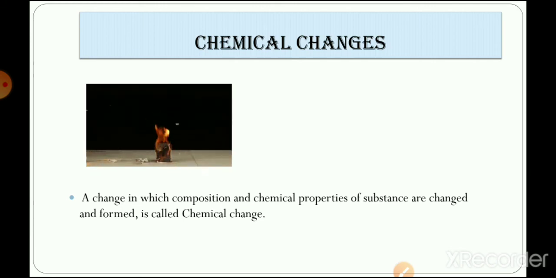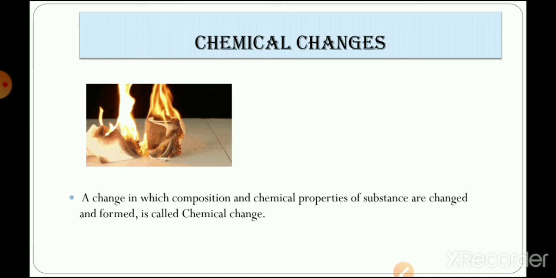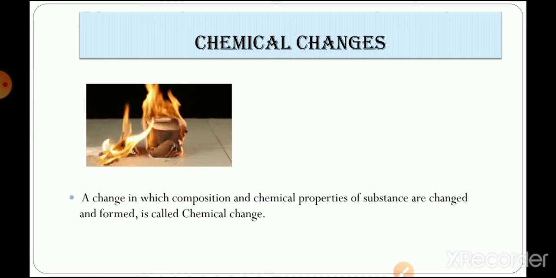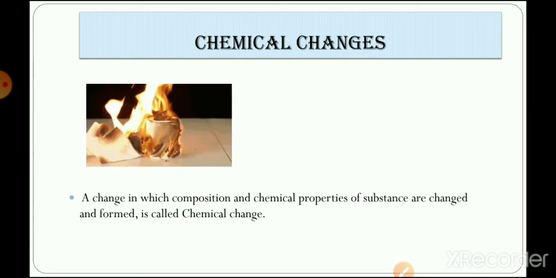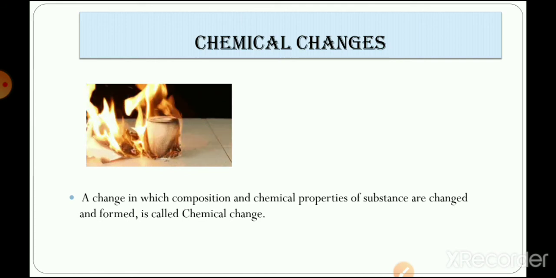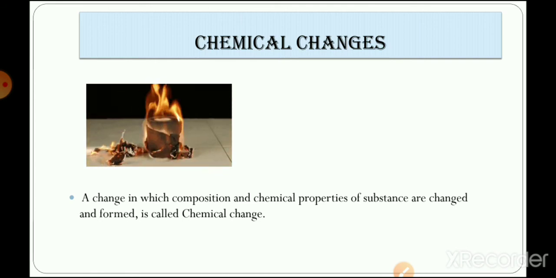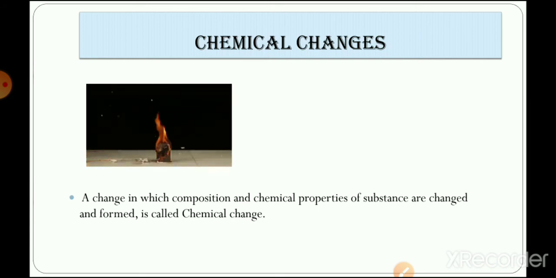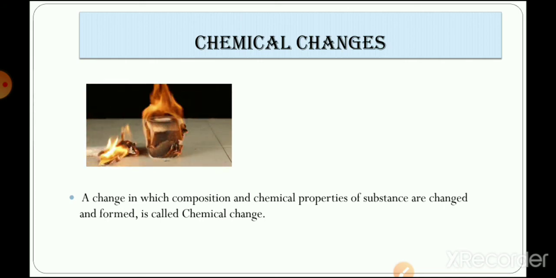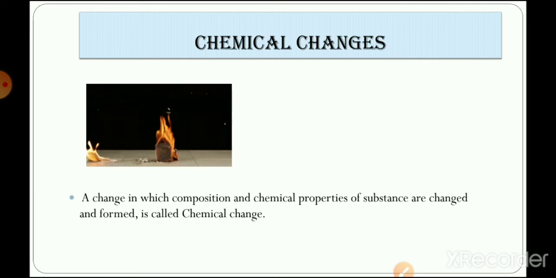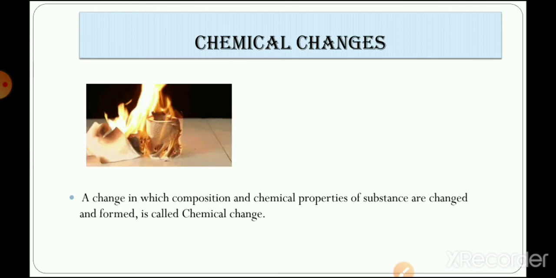That new substance which is formed is known as the product. So what is the product in this particular case? Ashes, right? That is an example of a product. So in a chemical change, the two important things are reactant and product. Reactants are the substances present in the change, and product is the final thing, the new substance that is formed. Okay students, I hope it is clear to you what a chemical change is.